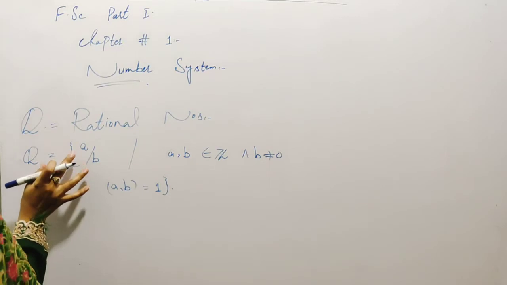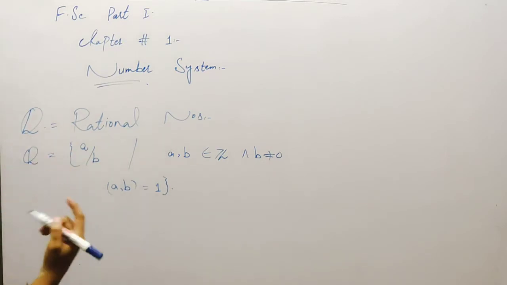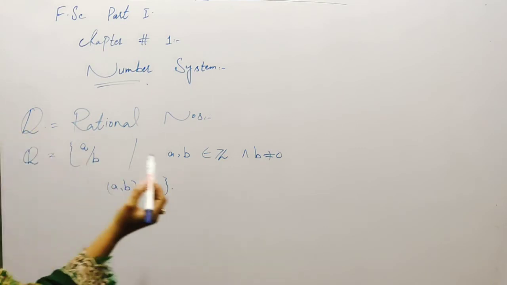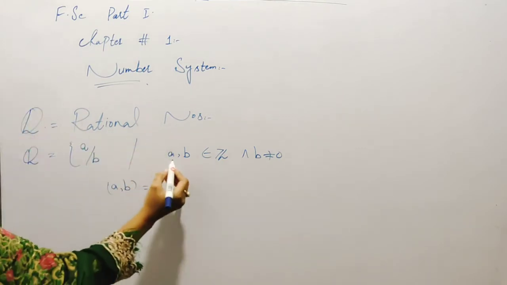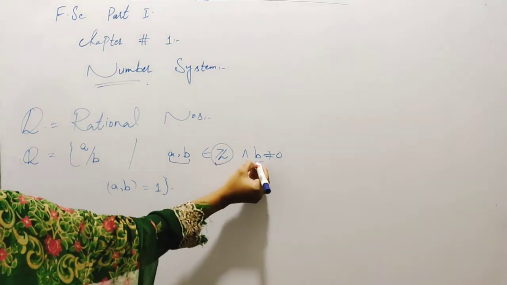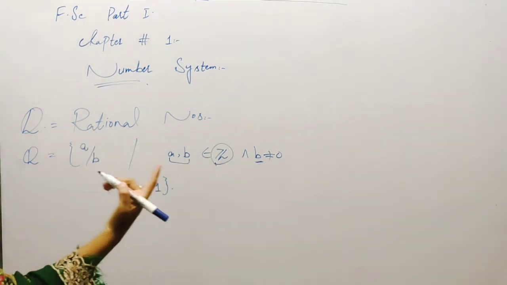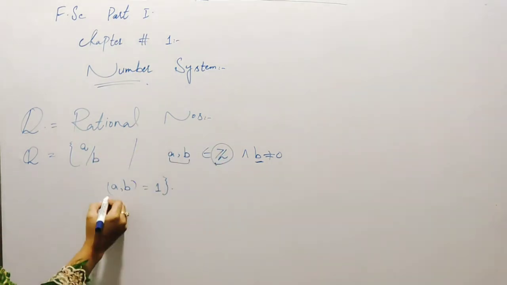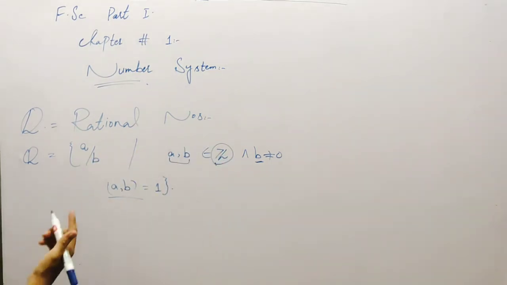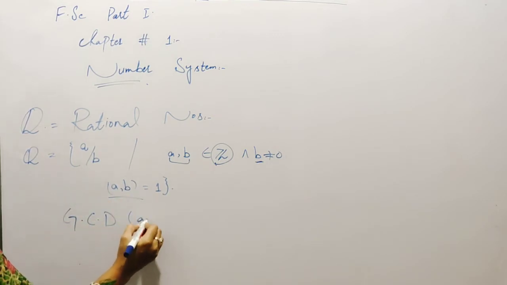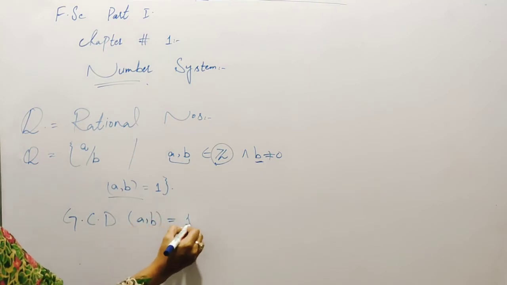What does it mean? It means we take any two numbers a and b, and a divides b or b divides a, but the first condition is that both numbers should be integers, and the second is that b is not equal to 0, meaning the denominator should not be 0. And relatively prime means that the GCD of a and b should be 1.